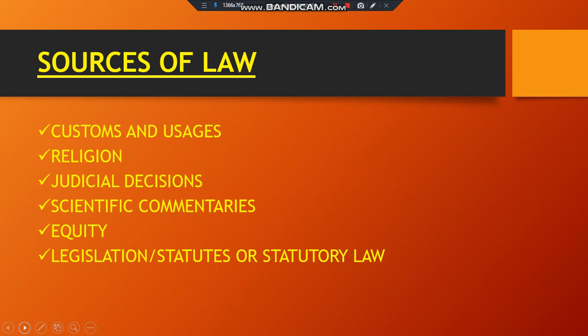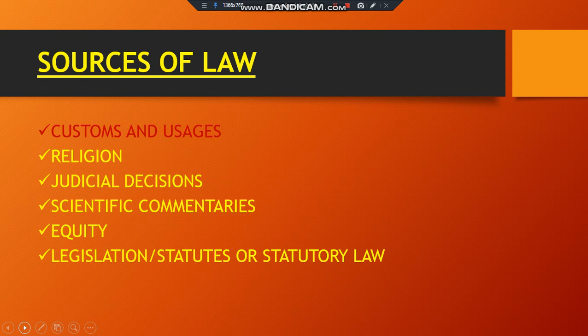Religion is considered to be one of the most important sources of law. During the ancient period, religion exercised a deep influence on man's life. The customs and practice got strengthened on the basis of religion. During the medieval period, religion and sanctity to church, state or king, by terming them representatives of God, made laws the divine commands of the king. During those days, religion was an important source of law.